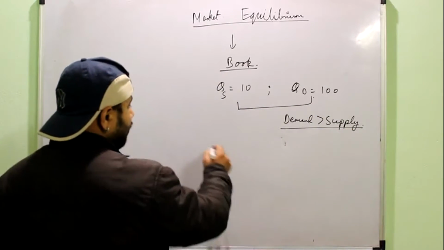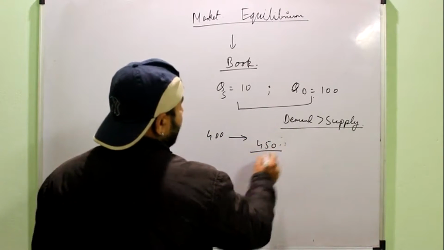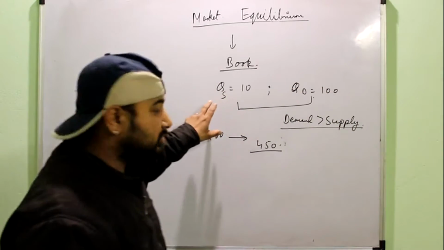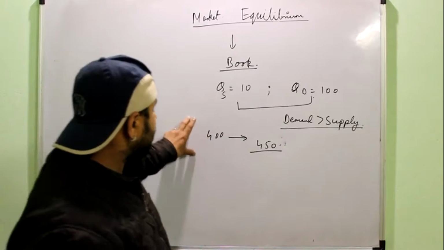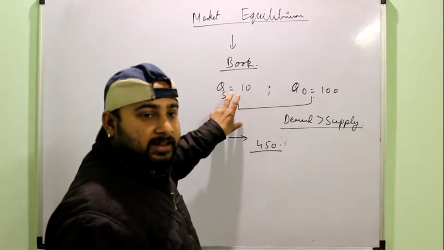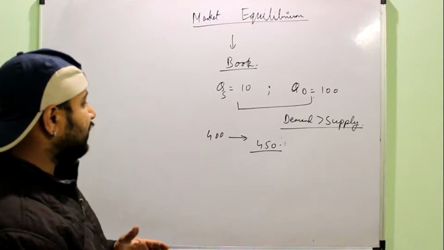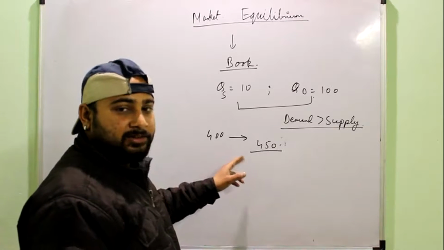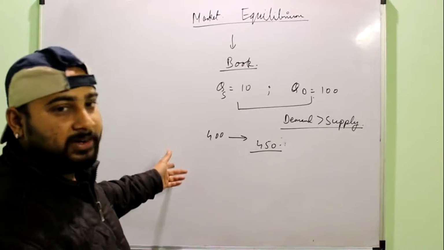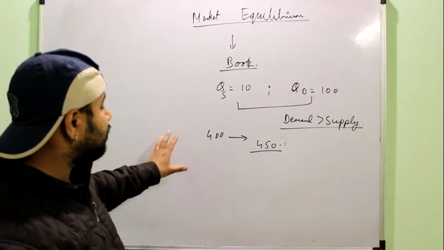Like if the MRP of the book is 400, he may say that I will give the book to the person who pays me 450, and you can simply see that there is a rush among the buyers to buy the commodity which is short in the market. So this particular higher price can be paid by some of the buyers. Any buyer who needs it more will be ready to pay the higher price. Like after demonetization, you must have heard that there was a rumor that there is a shortage of salt in the market, and the packet of salt was sold at around 200 and 300 rupees per packet, which is around 15 or 18 rupees in the actual prices.